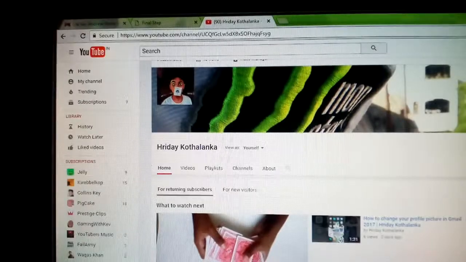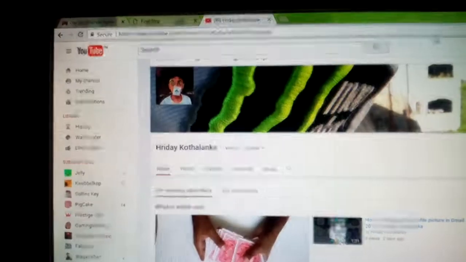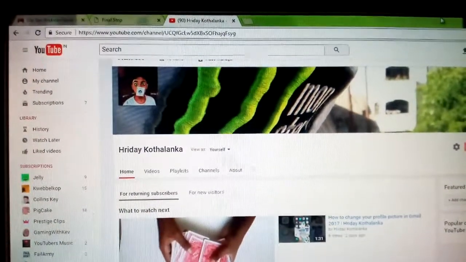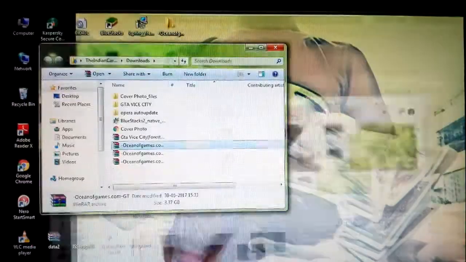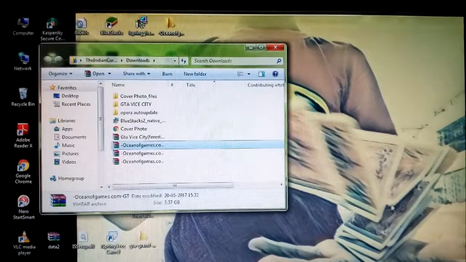Let me see how much is processed. By the way, this is a 3 GB game, so it will take time. This is for Windows 7, so it will take time. And my graphics card is so slow. I don't know why. It's an old model. So it happens.